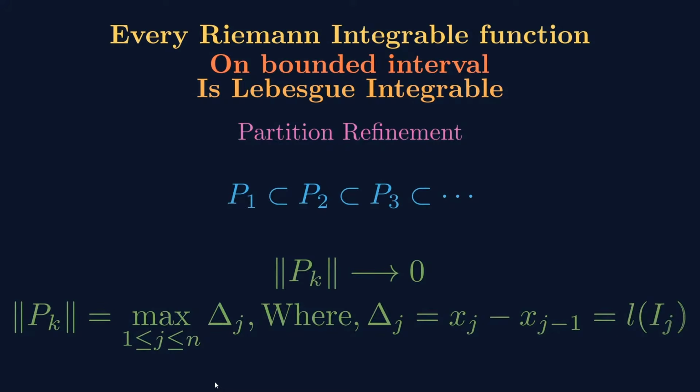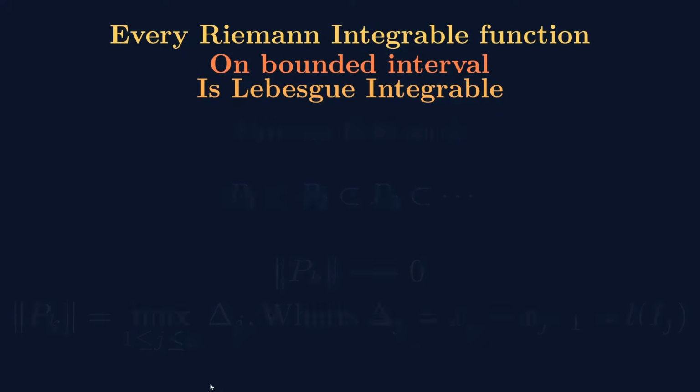And if you go on refining the partition, then the length of the interval gets reduced, and as k tends to infinity, the norm of the partition tends to 0. That is what we have here. So that is the refinement of a partition.